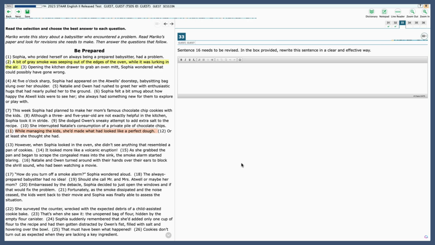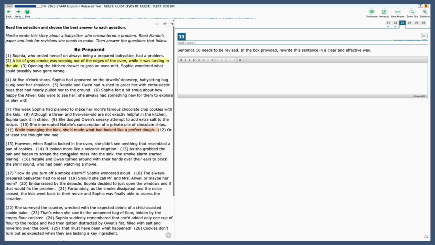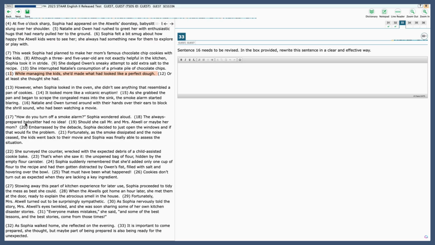All right, 33. Sentence 16 needs to be revised. In the box provided, rewrite this sentence in a clear and effective way. So let's look at 16. Natalie and Owen turned around with their hands over their ears to block the shrill sound who had been watching a movie. When we're revising a sentence, a lot of times it's just the order and structure, and we just need to move some things around.